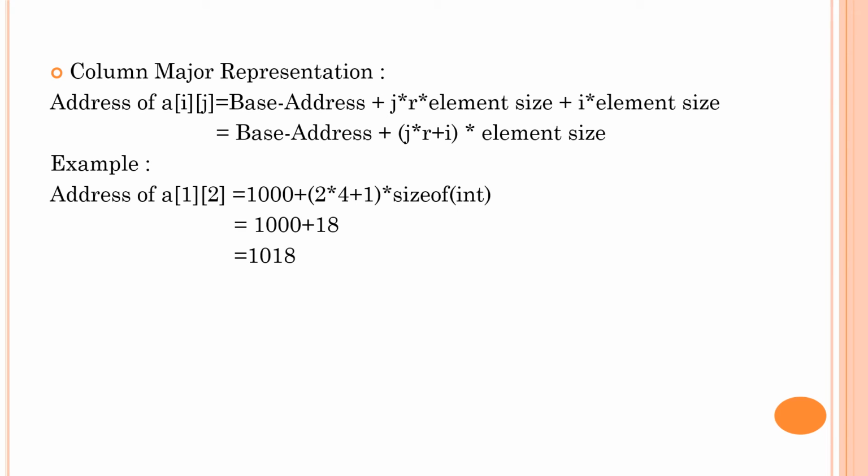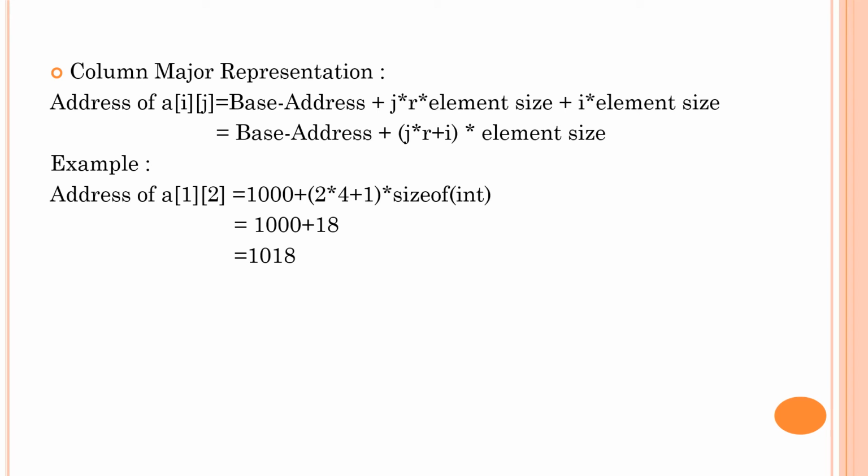To calculate the address of a specific element in column major representation, we will use the following formula: address of a[i][j], where i is the row and j is the column, equals the base address of the array plus j into r plus i. So j is the column, into r, the total number of rows present in the matrix, plus i, the row, into the element size, that is the size of integer, which will be 2.